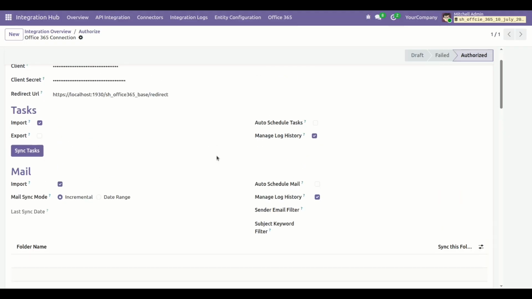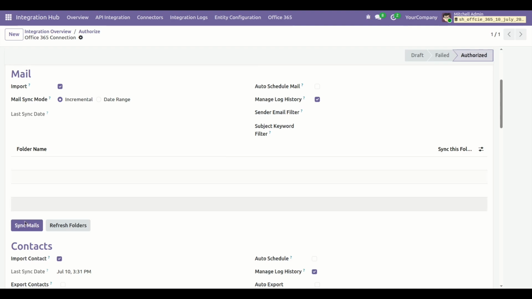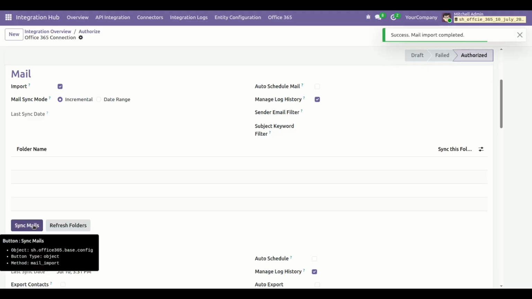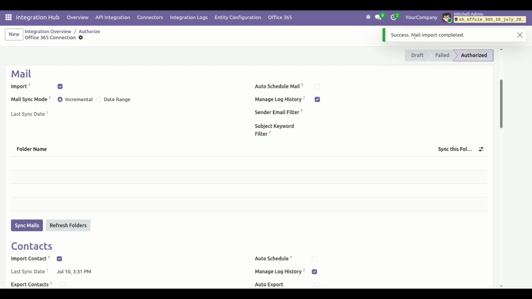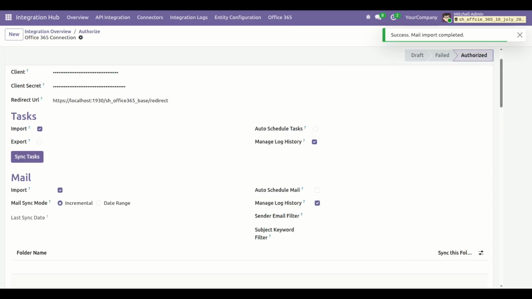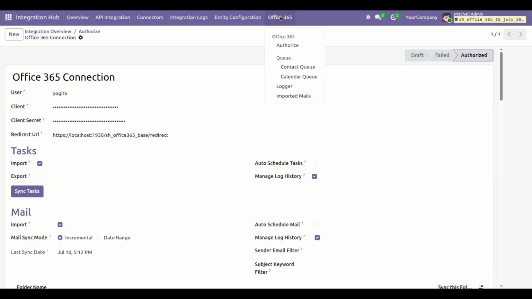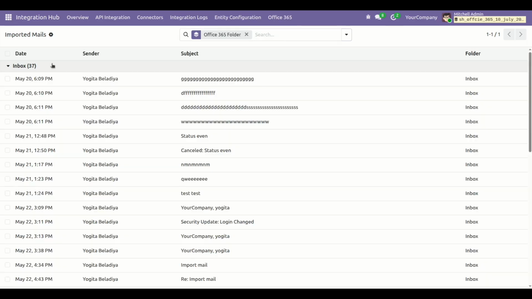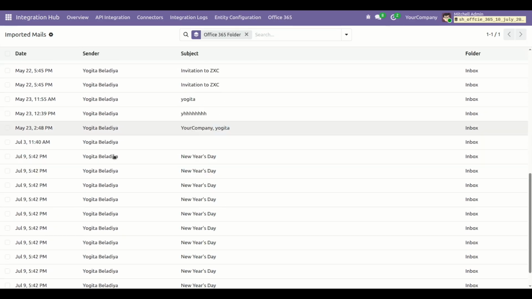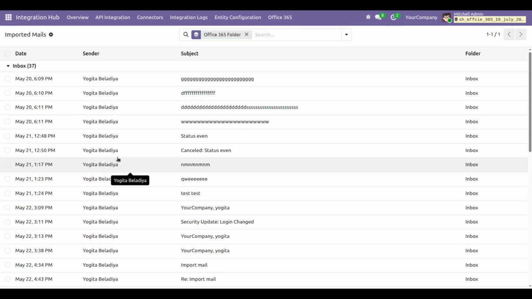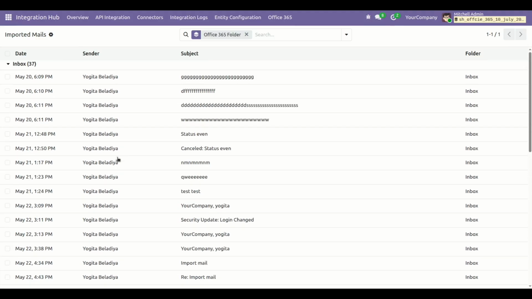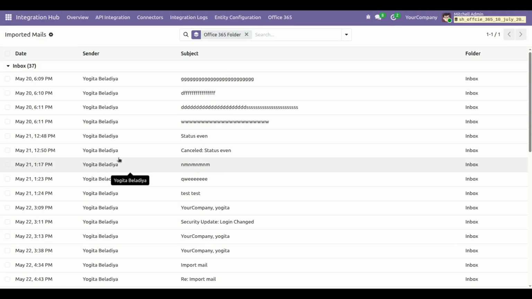Now click on sync mails. Here you will see a success message appear: mail import completed. Now go to the import mails menu. Here you can see the successfully imported mails.